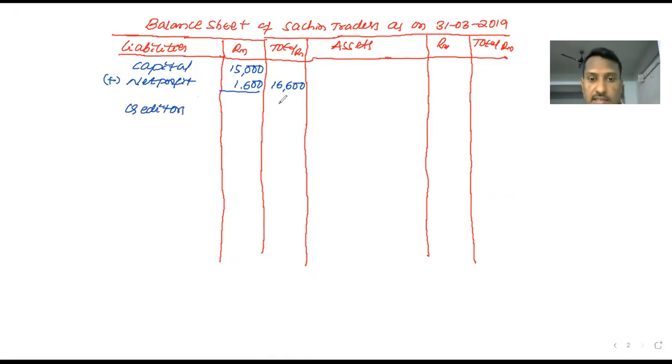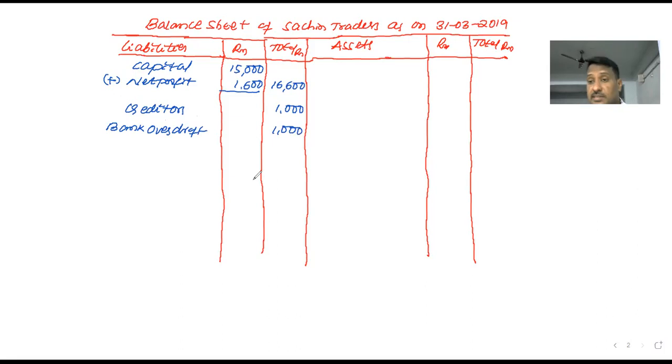Amount of creditors 1,000, and then bank overdraft 1,000. Yes. This is the liabilities information which is inside of the trial balance, and outside of the trial balance are